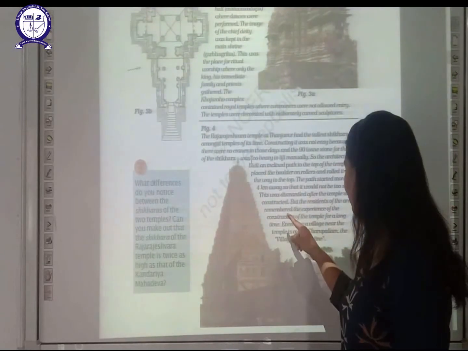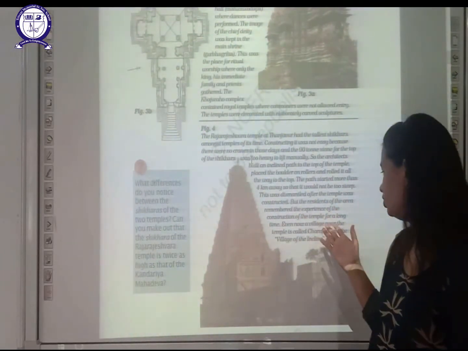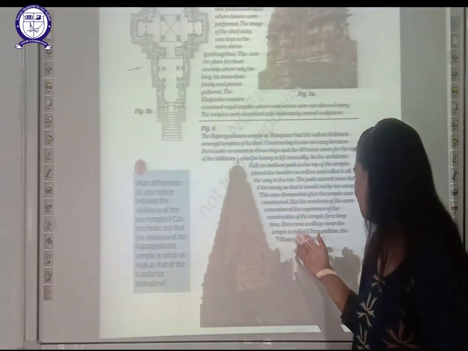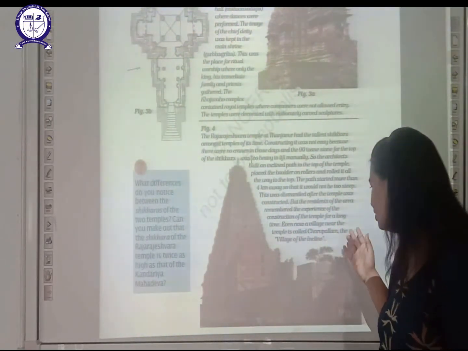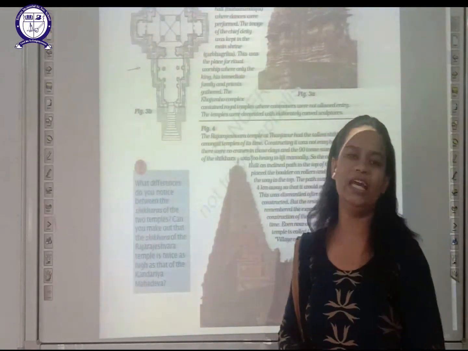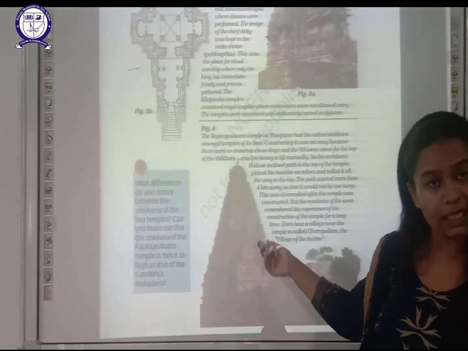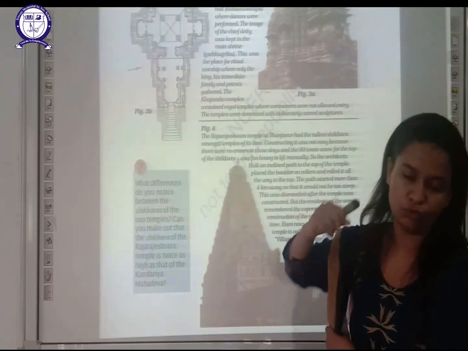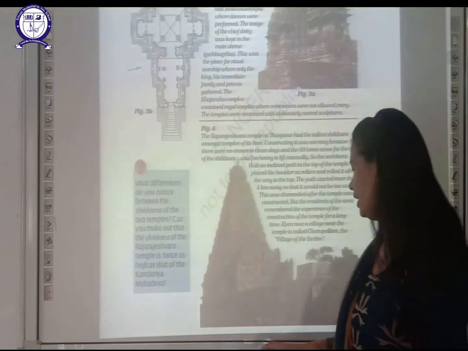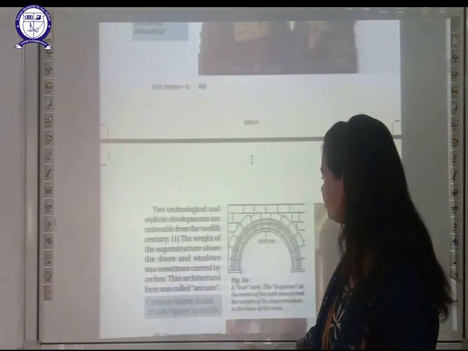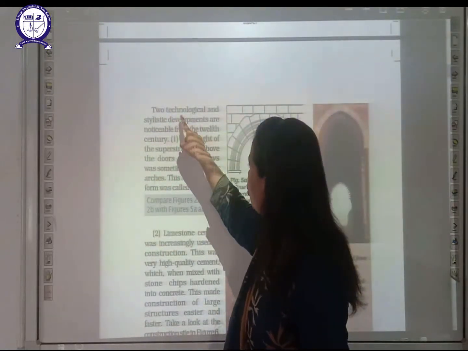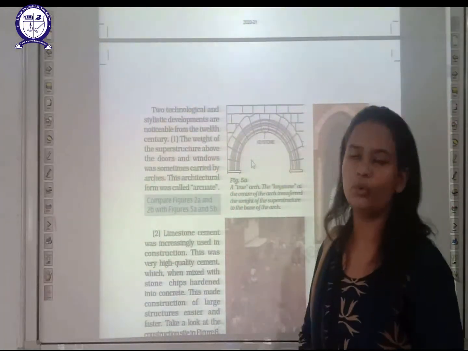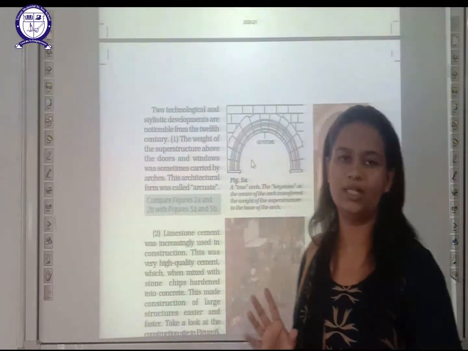The residents of the area remember the experience of the construction of the temple for a long time, and even now a village near the temple is called Charupalam, the village of incline. Why? Because an inclined path was followed for the construction of this temple. Moving ahead, students, two technological and stylistic developments are noticeable from the 12th century. Two types of construction were noticeable from the 12th century.